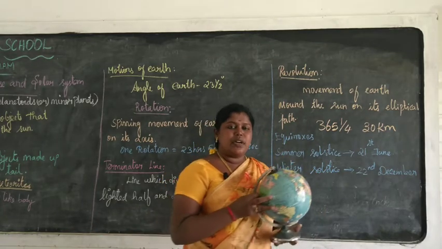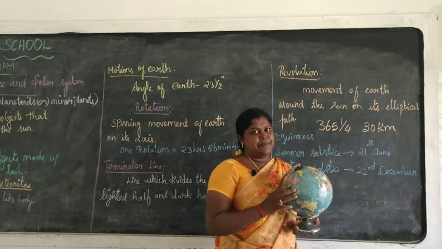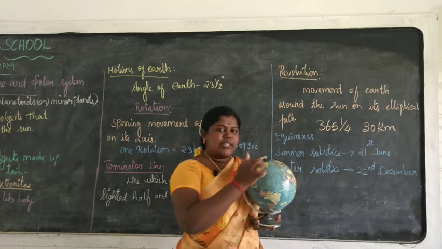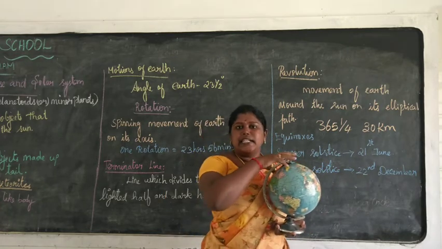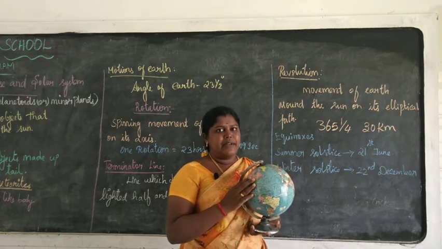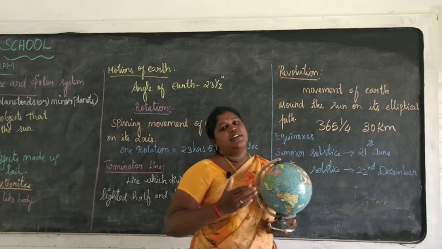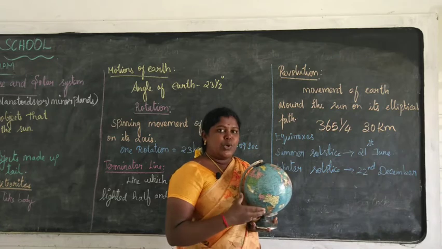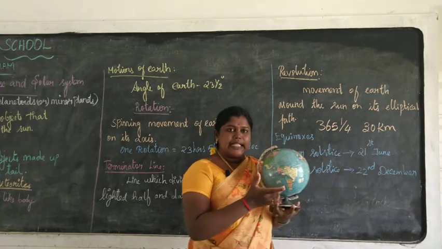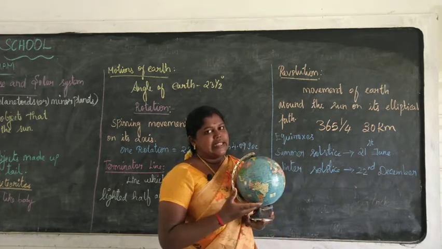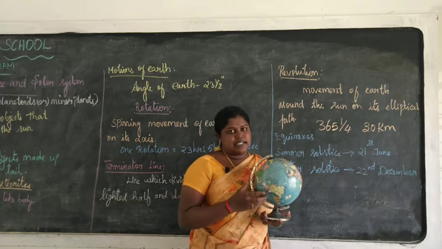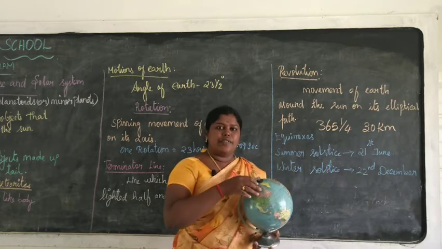Then from 23rd September to 21st March, the southern hemisphere of the earth is tilted towards the sun. This is due to the revolution of the earth.